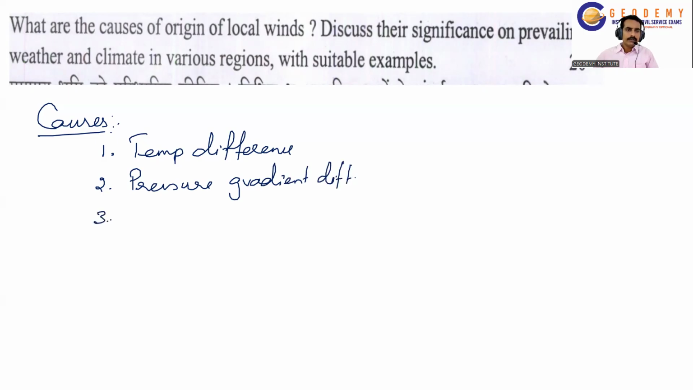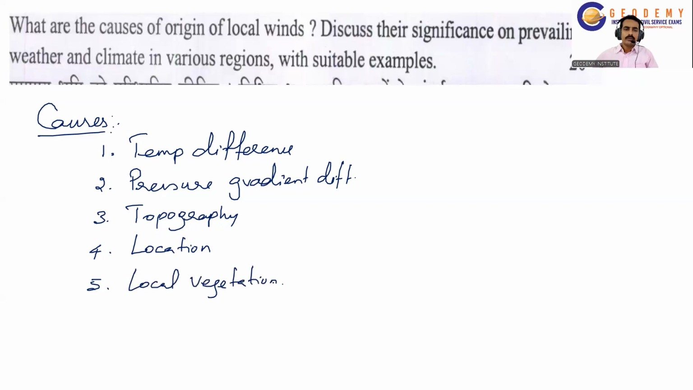The temperature and pressure gradient differences are caused by the local topography, plateau, plain, mountain, hill in the local region, and by the location, for example the continental and the coastal regions, and then the local vegetation conditions. So due to topography, location and local vegetation conditions, the temperature differences occur, and consequently the pressure gradient differences cause the local winds. So these are the causes.